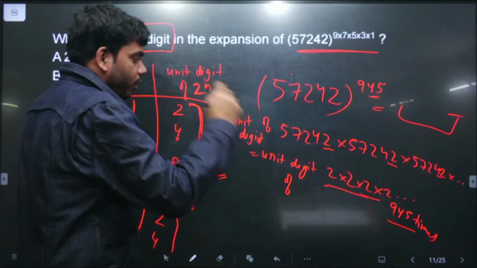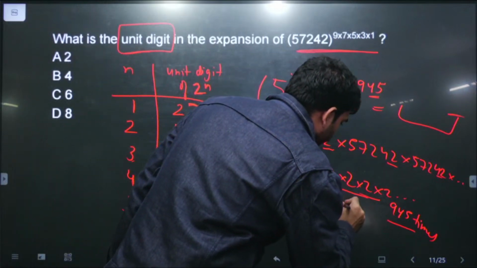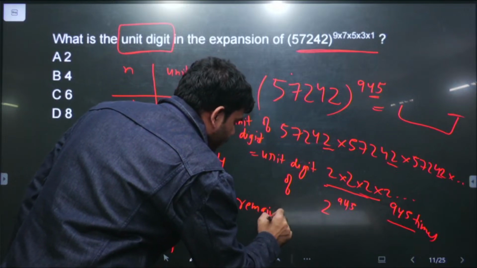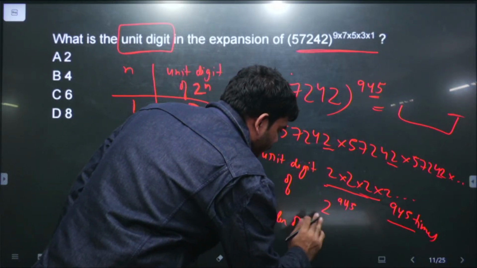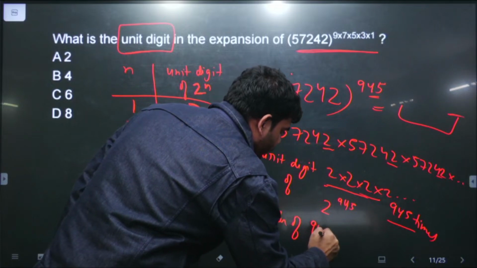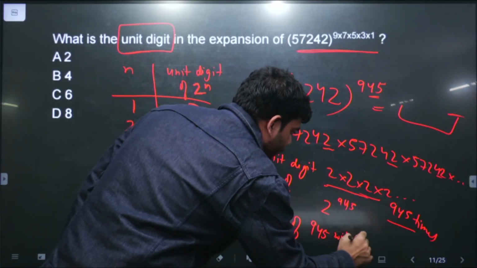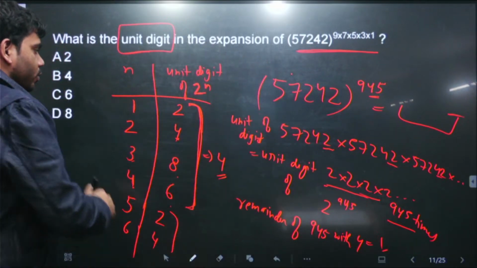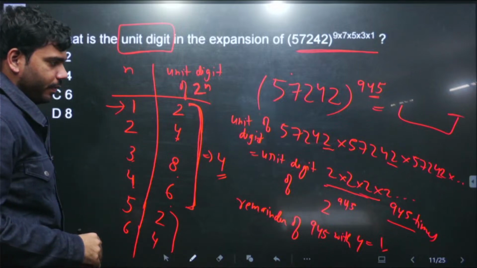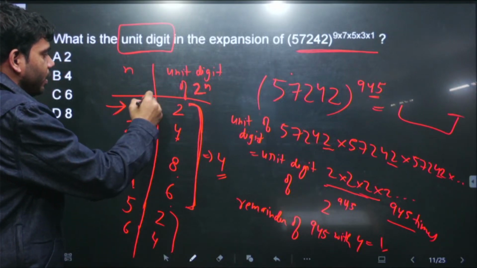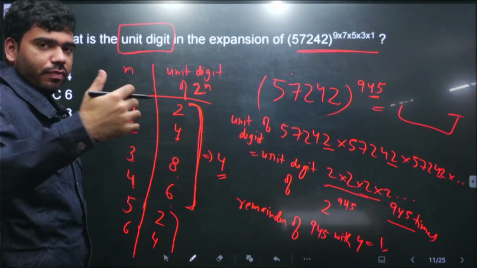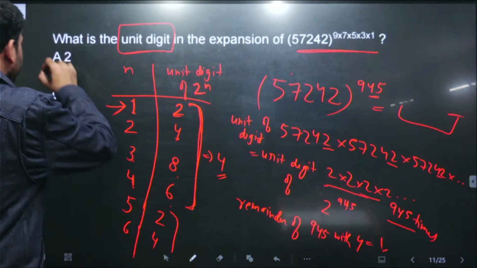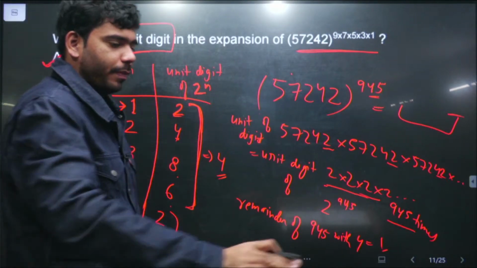So here we need to find the unit digit of 2 raised to the power 945. So the remainder of 945, here n is the power 945, with 4, is 1. The remainder of 945 with 4 is 1. So that means we have to match it with this. When the remainder is 1, the final unit digit of 2 raised to the power n will be 2, right? So here the answer will be option A, 2. I hope it is clear.